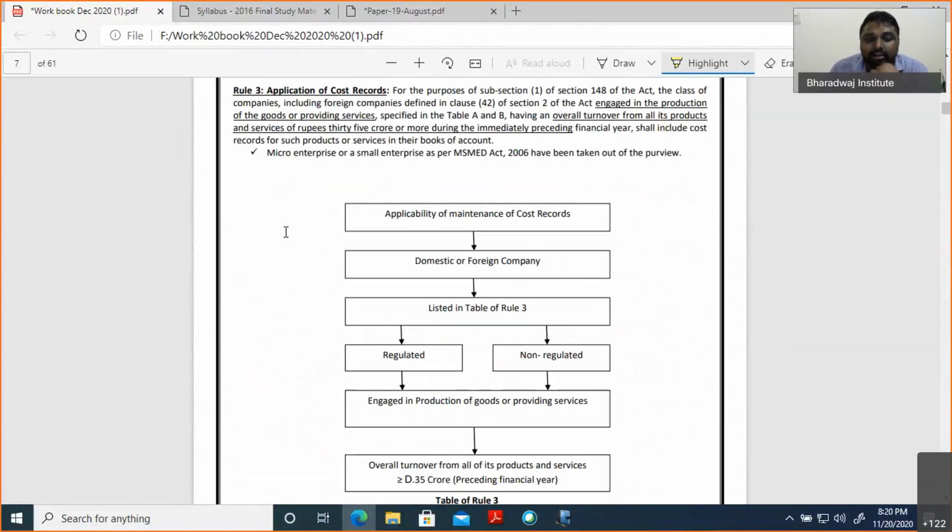Remya is asking about reappointment and appointment. Generally, in the cost auditor case, there is nothing called reappointment. If the same person is appointed again, for that purpose I use the term reappointment. Actually, the cost auditor tenure is 1 year only, up to submitting the report. Once you submit, again next year, again an appointment. So reappointment means the same person is appointed again. I hope, Remya, you are clear now.